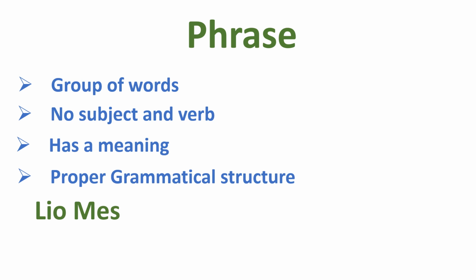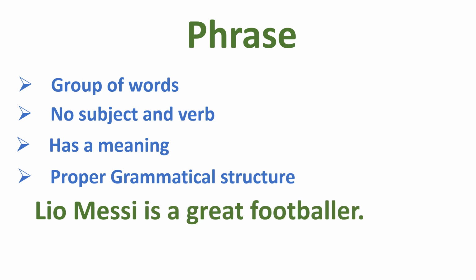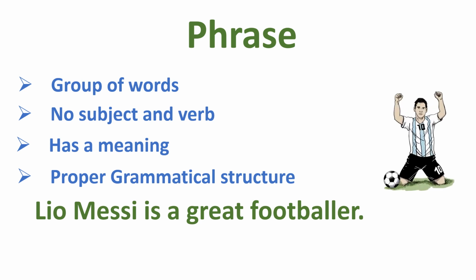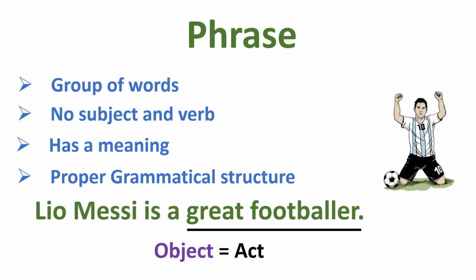Leo Messi is a great footballer. Here, a great footballer is acting as an object of the sentence, which means it is acting as a noun in the sentence. And as it is a group of words which has a meaning but no subject agreement, it is a noun phrase.